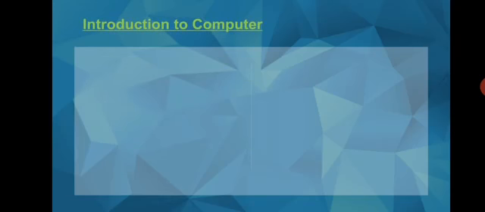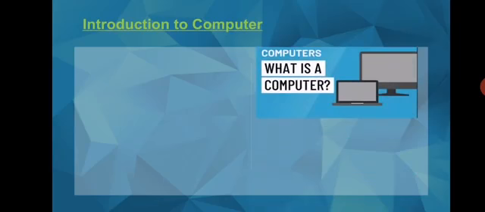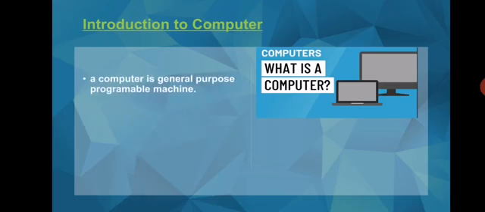Introduction to Computer. The first question that arises here is, what is a computer? A computer is a general-purpose programmable machine. General-purpose machine means a machine that can do all types of tasks.